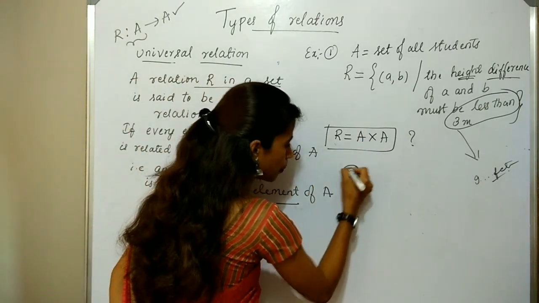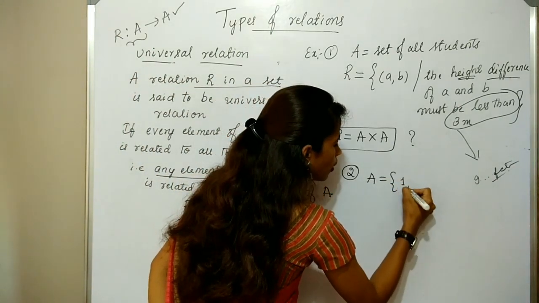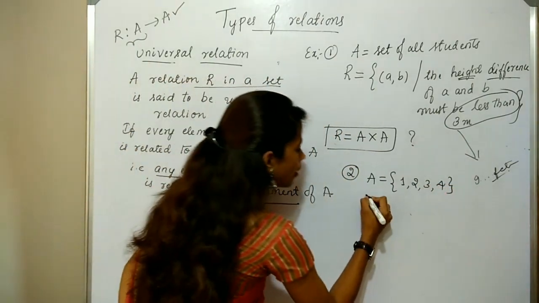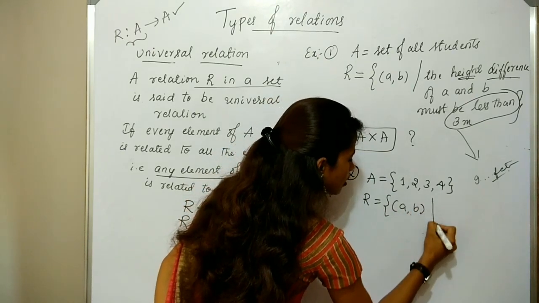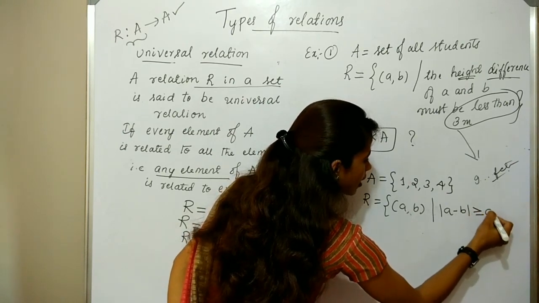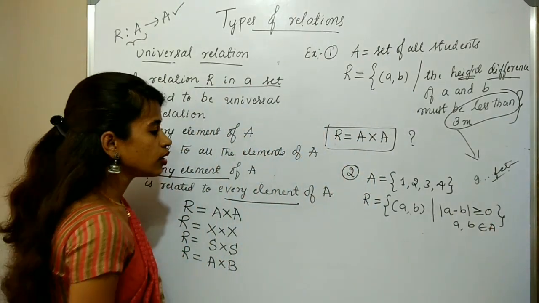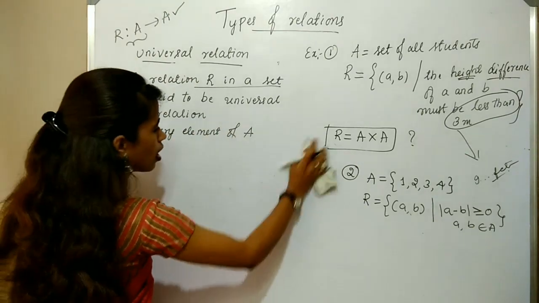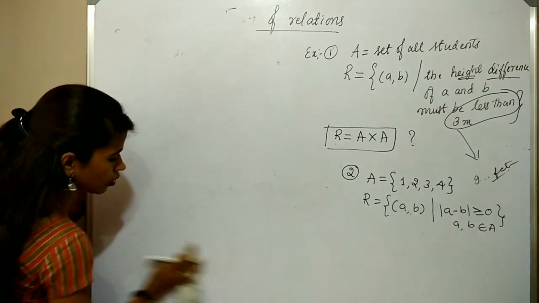I am taking another example to understand clearly. So here A is equal to 1, 2, 3, 4. Okay. And the relation R is equal to set of all A comma B such that modulus of A minus B is greater than or equal to 0, where A and B belongs to A. Okay. So now I am taking the relation R to complete that set. What should I take?